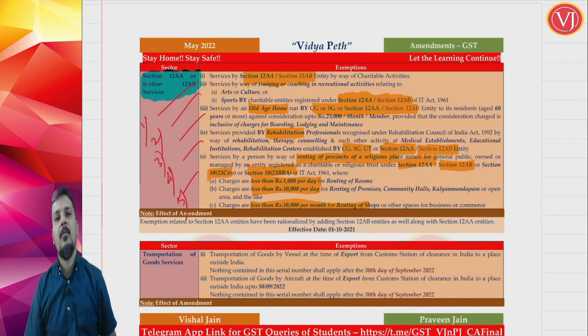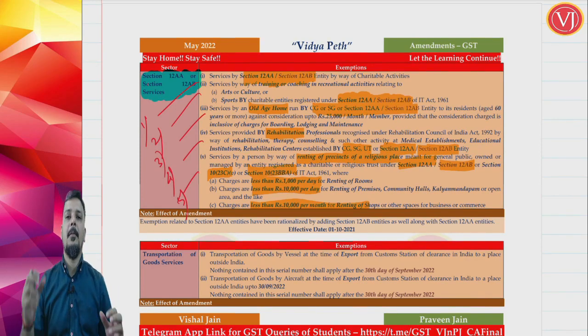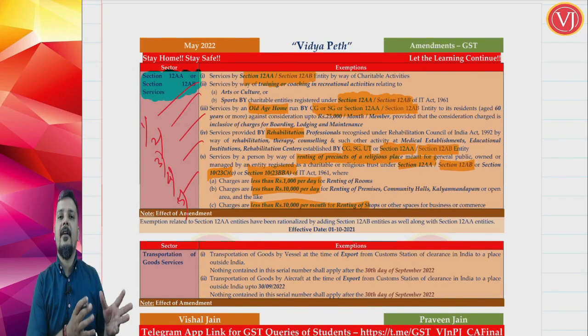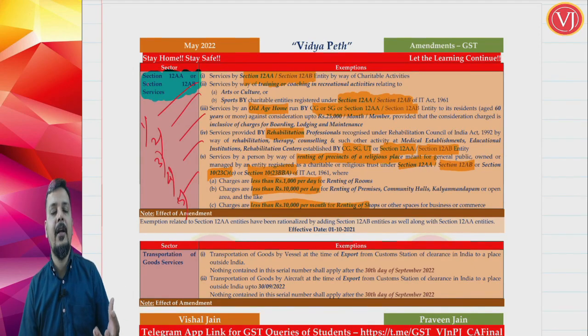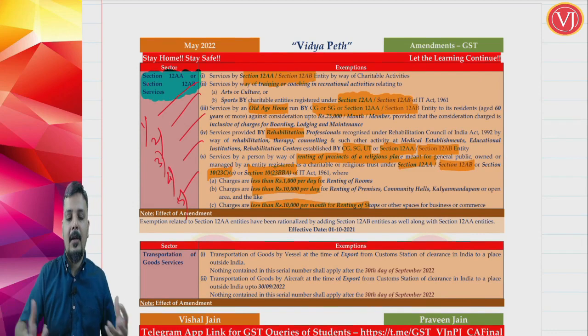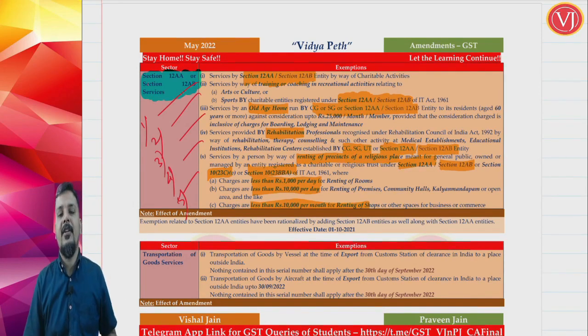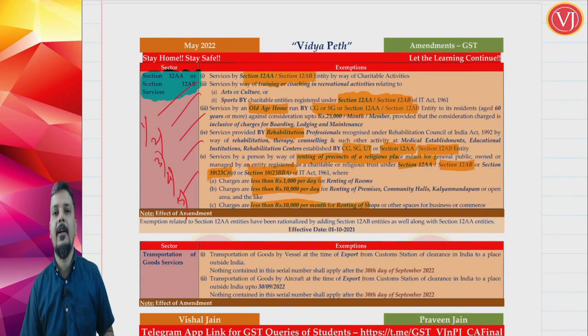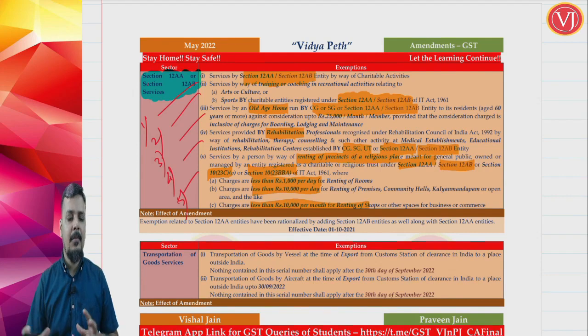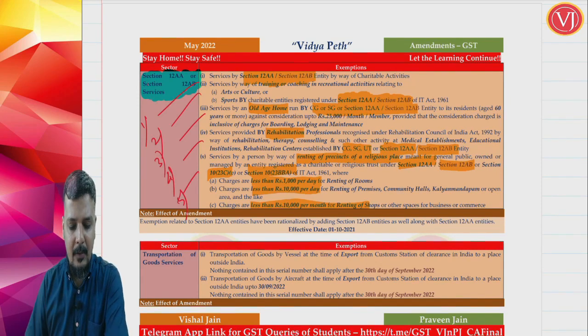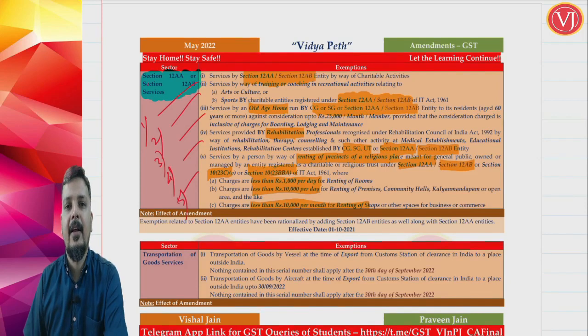So this amendment is more of a consequential amendment due to the amendment in income tax, where earlier an income tax charitable trust was only covered under section 12AA. Now it is also covered under section 12AB. So because of that amendment, in GST also, wherever they found 12AA, they have added 12AB entity as well. Yes, there are a few places in the GST exemption notification where it is still only 12AA entity and 12AB entity is not covered. Maybe because of negligence they have ignored it, and you can find the amendments with respect to that in the near future also. Now that is all about your charitable trust related exemption.